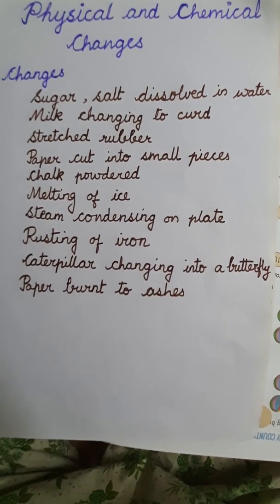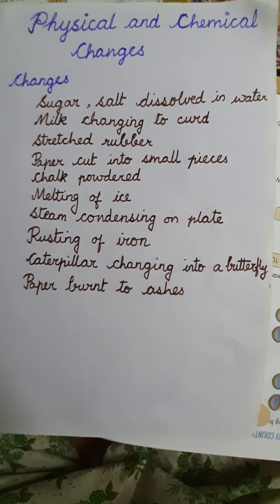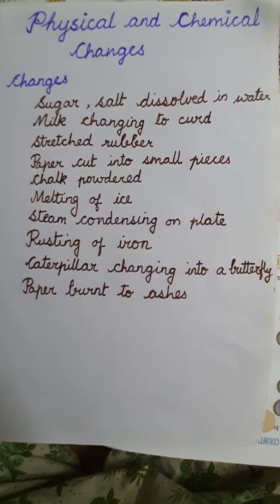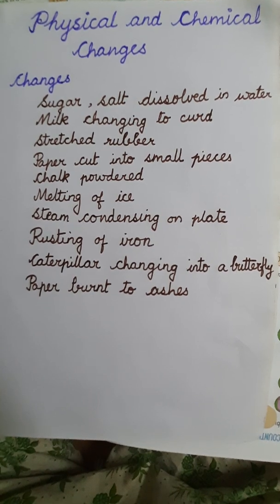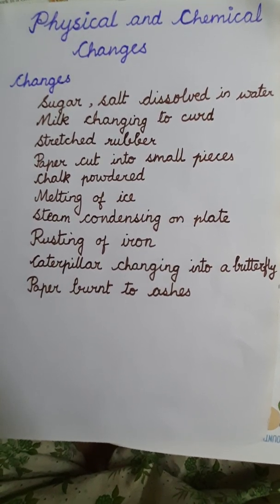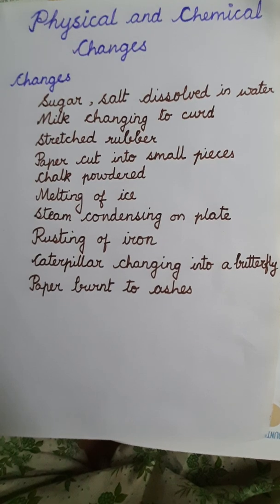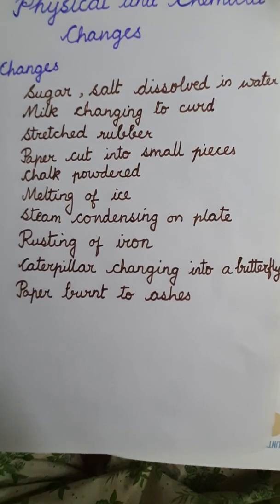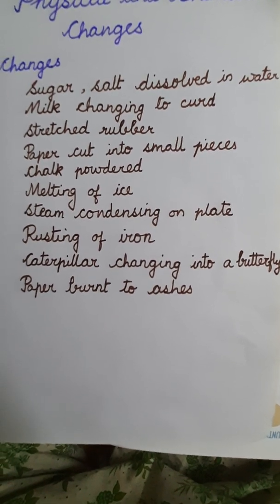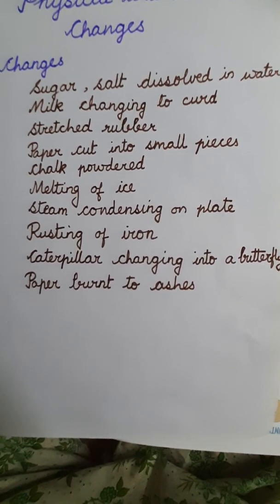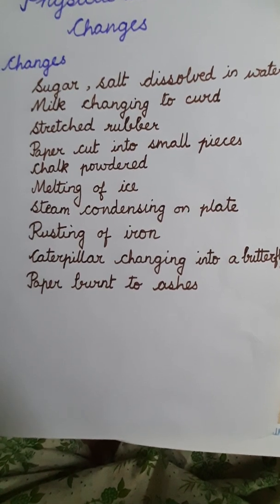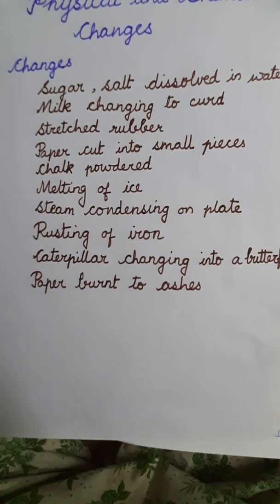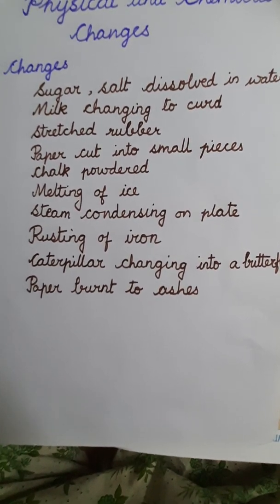First of all, when you make a lemonade, you add sugar and salt and you dissolve it in water. Now you cannot find the sugar or salt in the water. Can you find it? No, you cannot find it. It means it is a change. The sugar and salt have changed their state, right? Next, milk is changing into curd. Here the milk changes its properties and now it has converted into curd. Milk is sweet in taste but curd is sour in taste.